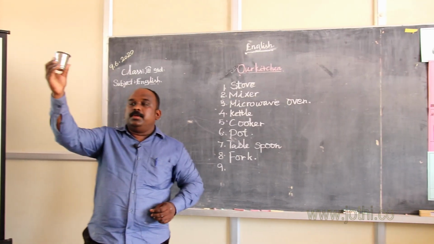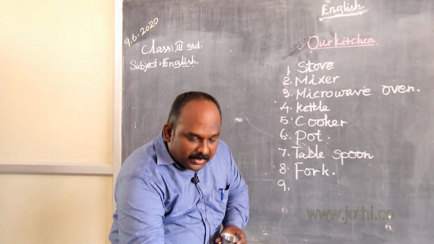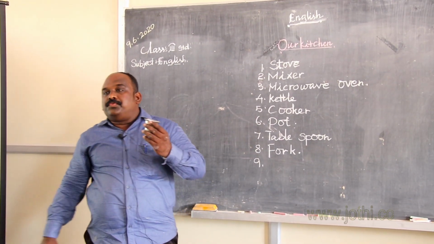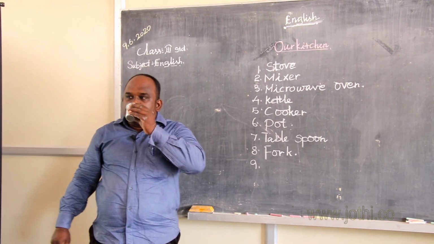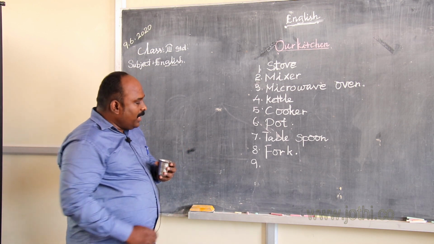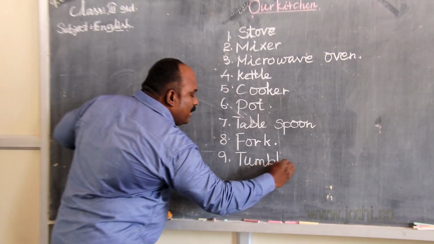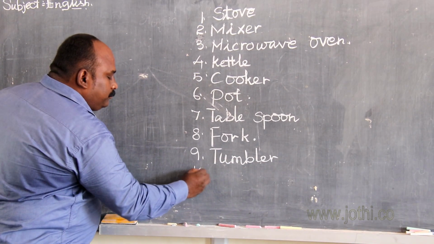What is this? You know, this is a tumbler. What is it used for? It is used for to drink the coffee, milk and water. What is the spelling of tumbler? T-U-M-B-L-E-R.